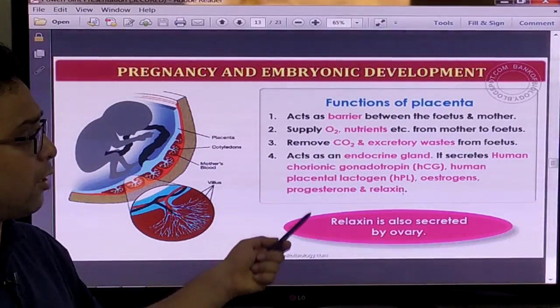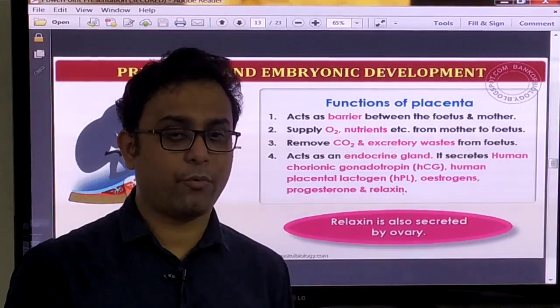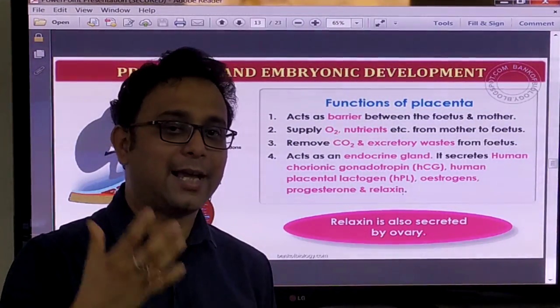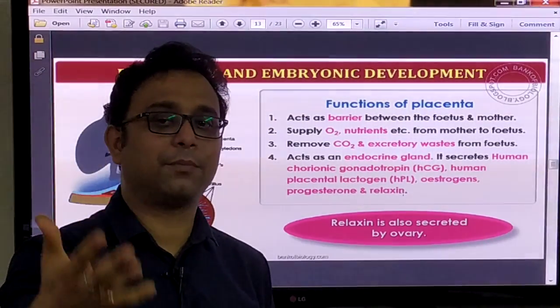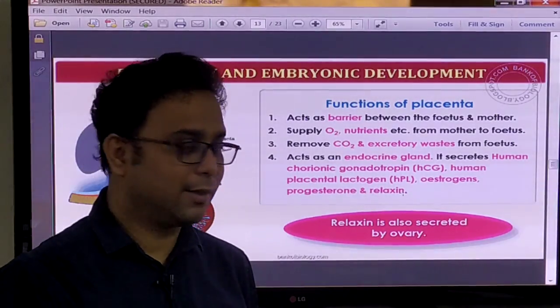Another one, carbon dioxide and excretory waste are produced in the fetus and must be removed from the fetus body. This happens by the placenta, and from the fetus it is removed out through the mother's body, right?